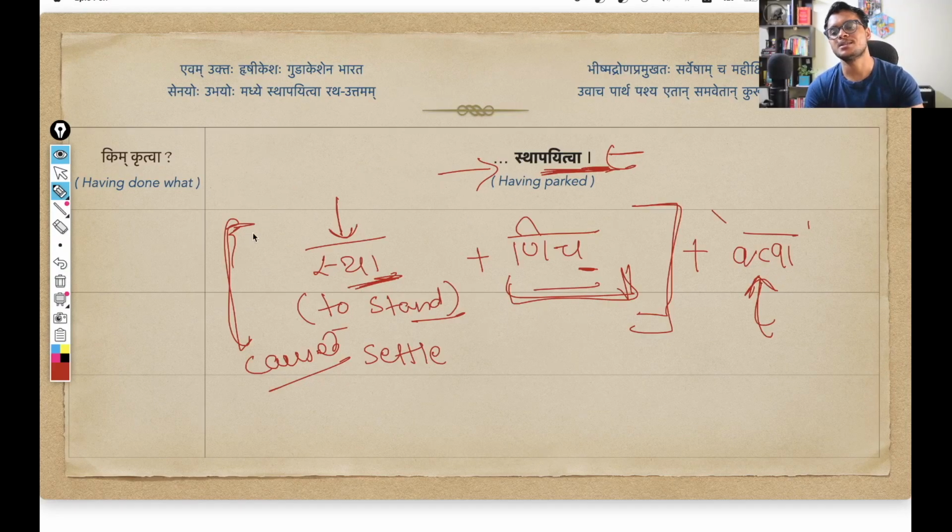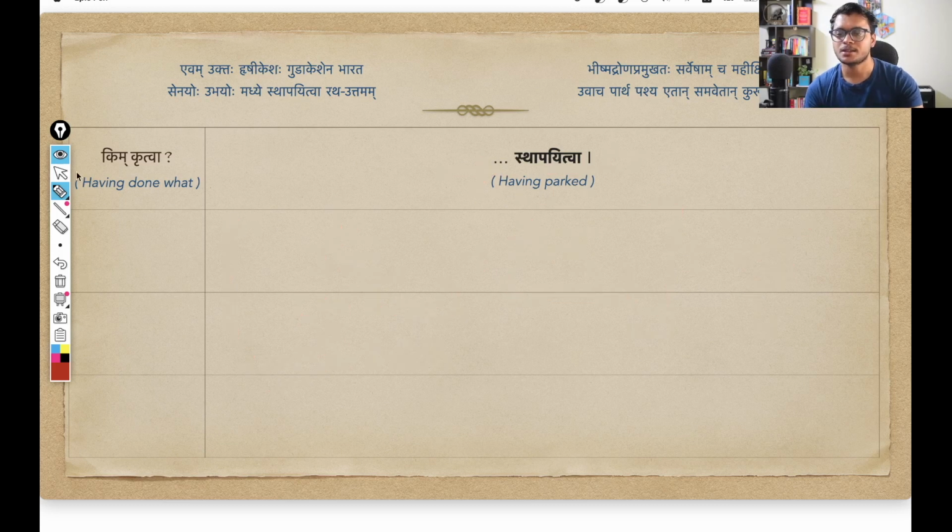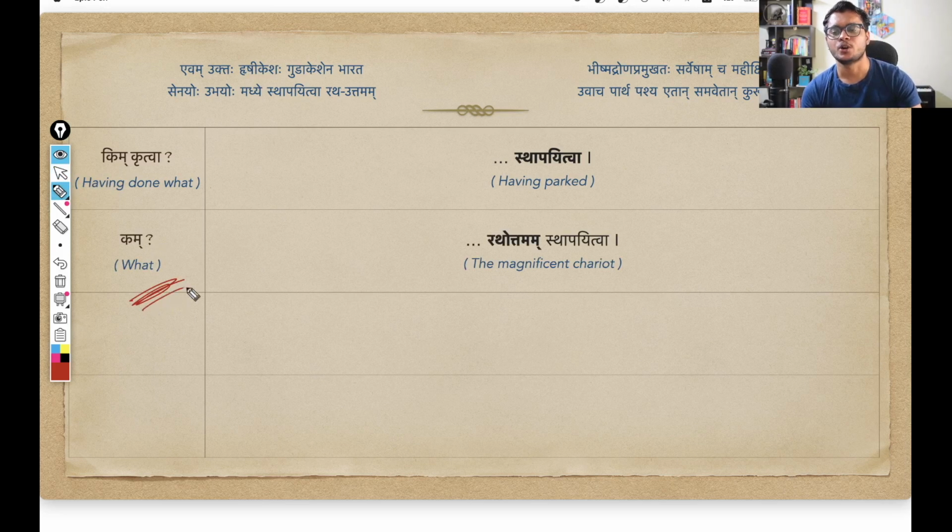We have already covered these suffixes before also, in previous shlokas, wherever we had this suffix. So anyways, that is the sense here. Stha plus nich, then modified further using the twa suffix, and the entire word becomes sthapayitva. Anyways, let us move on. So you already know this. Having parked what? And we already know the answer is rathottamam. Sthapayitva rathottamam. See, it is coming from here. So rathottamam simply means the magnificent chariot.